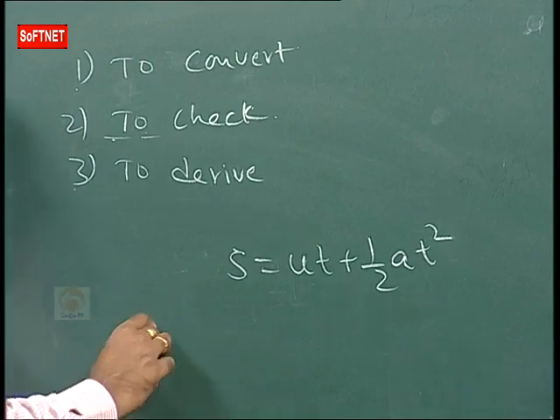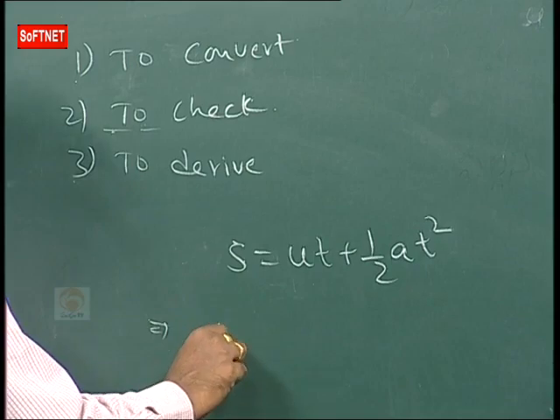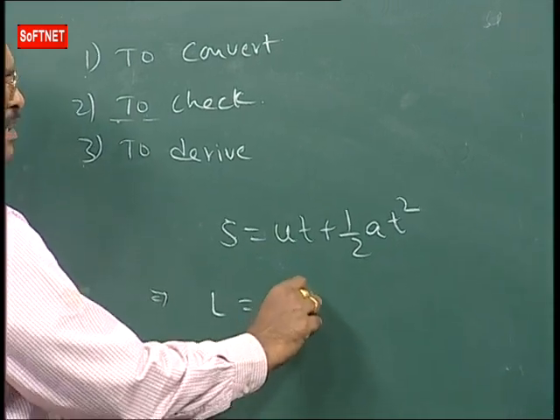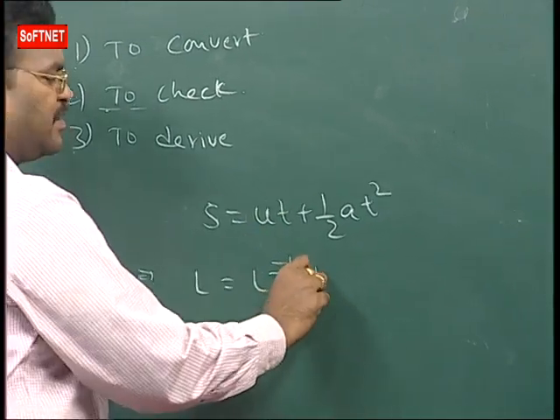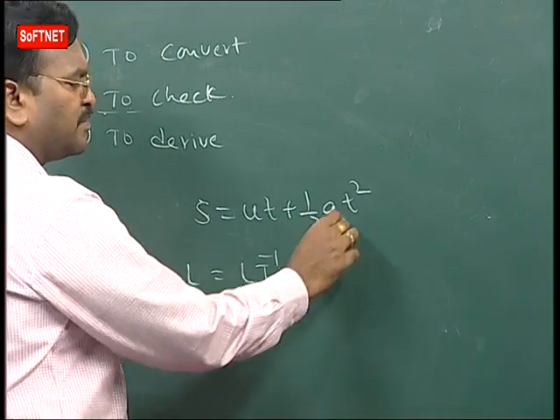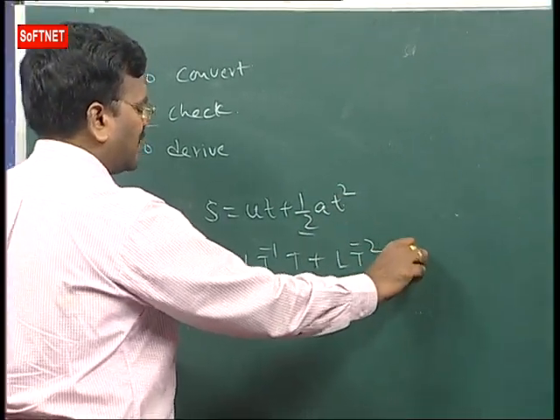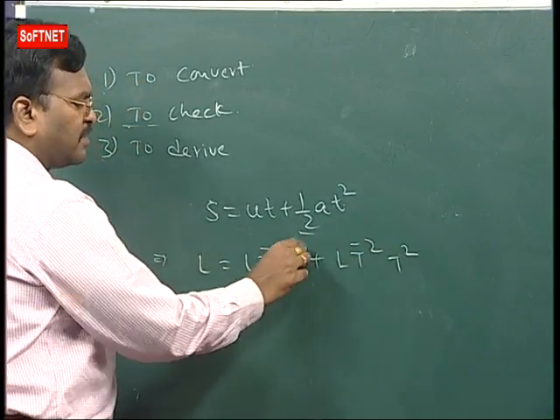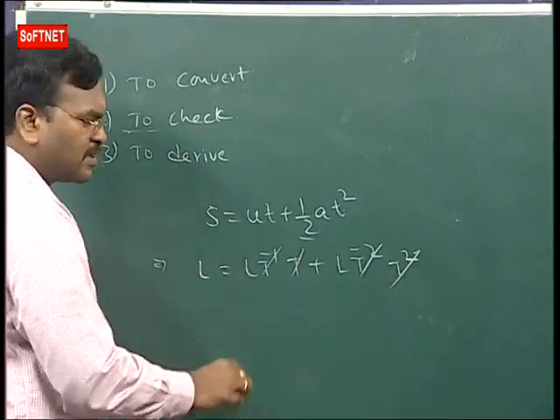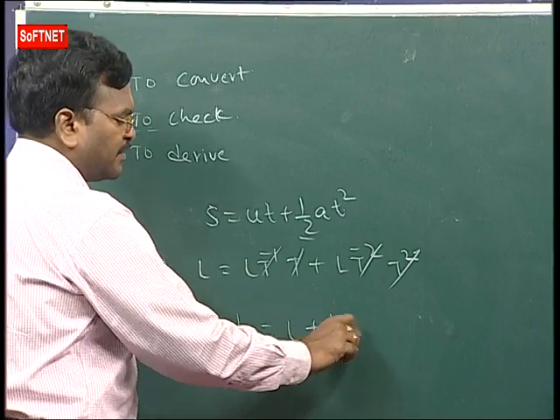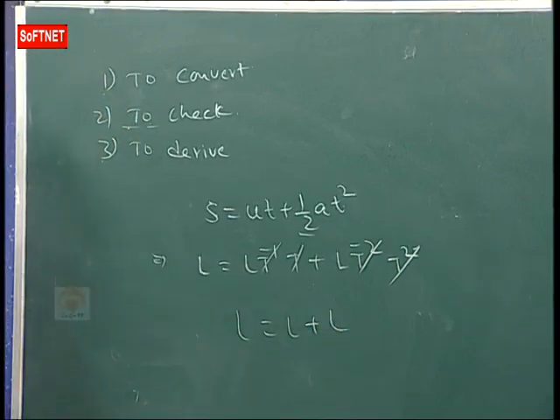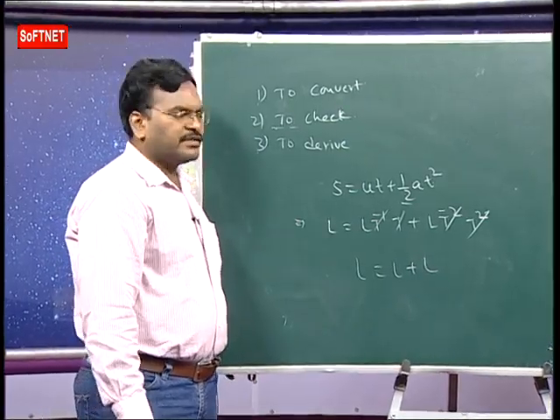How? We write dimension formulas. Dimension formula for displacement is L. Dimension formula for velocity is L t power minus 1. Time is t. Here one is a number, no units. Dimension formula for acceleration is L t power minus 2, and t square. Now t power minus 1, t gets cancelled, t power minus 2, t square gets cancelled. What we are getting now? Like this. So that's why it is dimensionally correct.